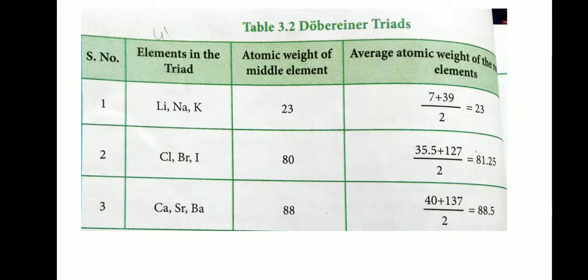For example, Dobereiner's table: lithium, sodium, potassium. Lithium atomic weight 7, potassium atomic weight 39. Average atomic weight of these outer elements: 7 plus 39 divided by 2 equals 23. The atomic weight of the middle element, sodium, is 23. See, Dobereiner's triads.